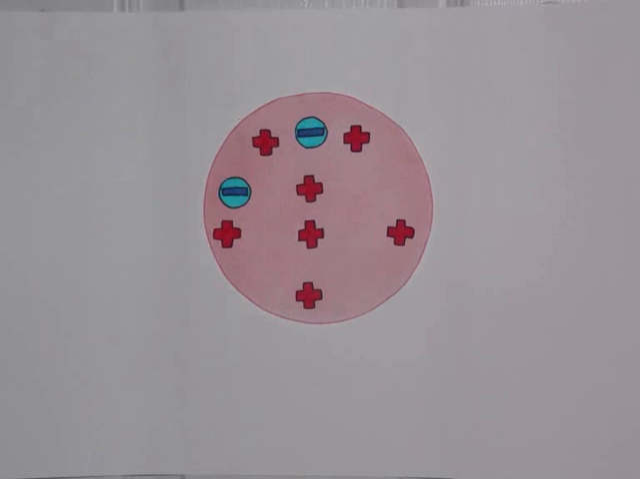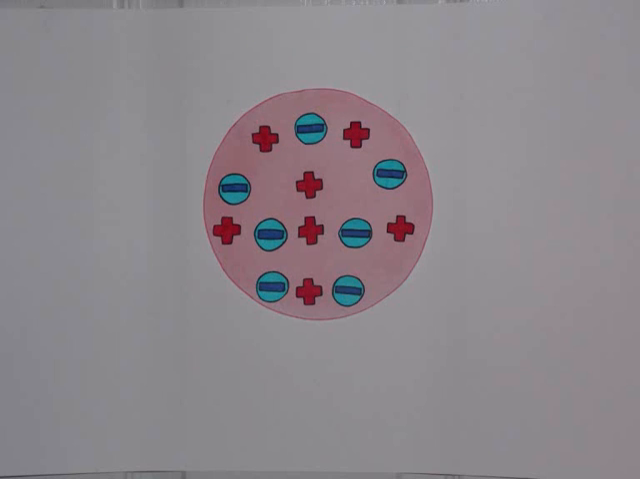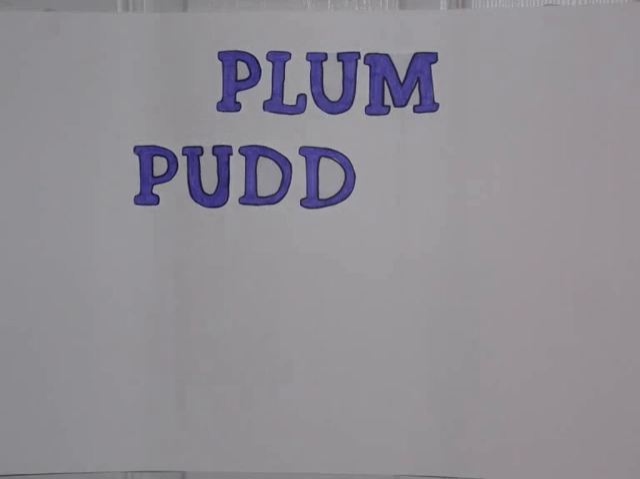Thomson then went on to develop a model of an atom, where there was a sea of positive charge, which contained negative electrons. In Thomson's atom, the overall negative charge is the same as the overall positive charge, therefore the atom would be neutral. This model became known as the plum pudding model.